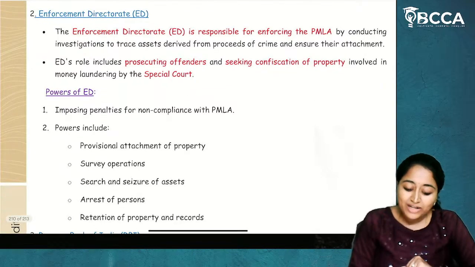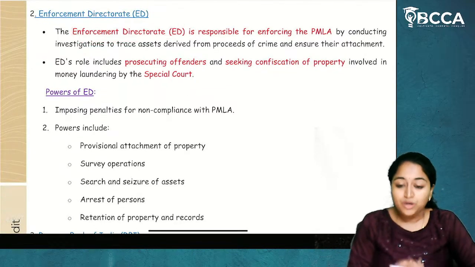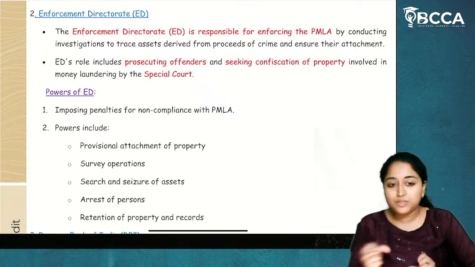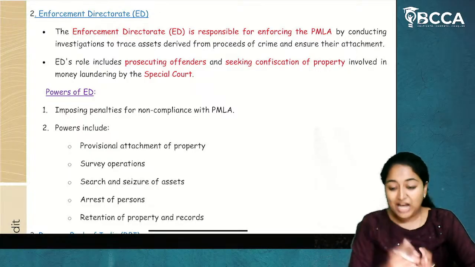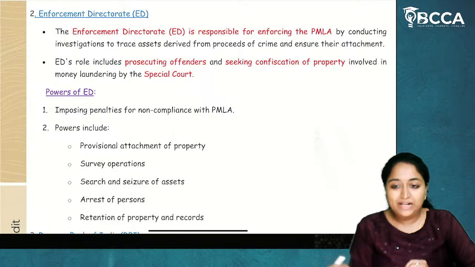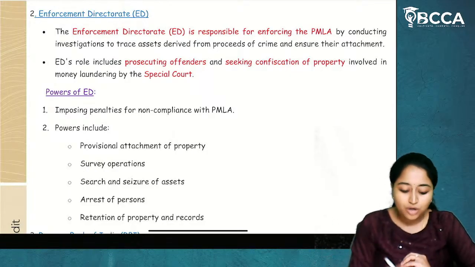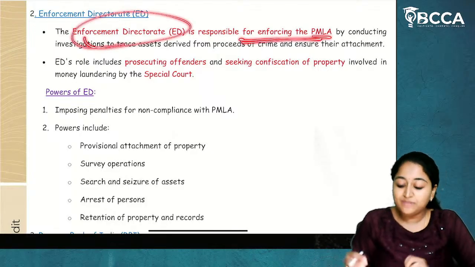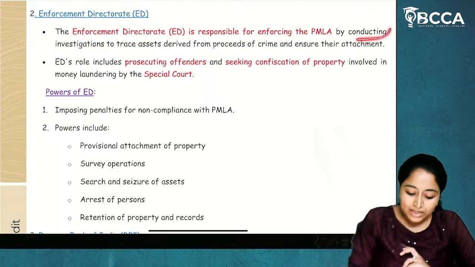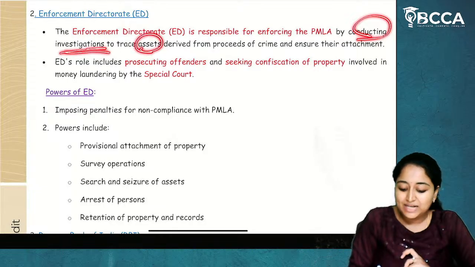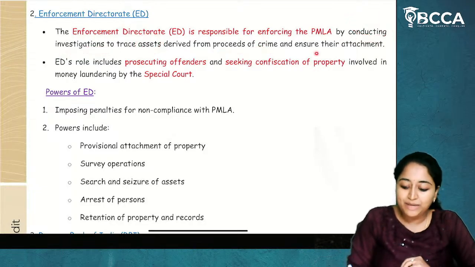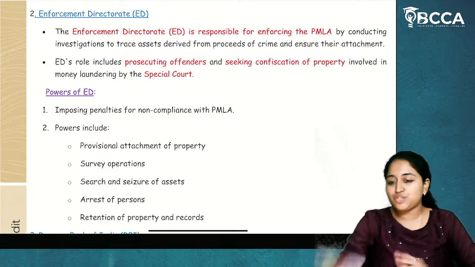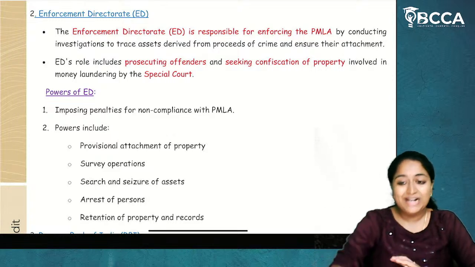Now, what will the Enforcement Directorate do? Whatever we have seen as punishments which will be given, arrests will be done, attachments will be done, searches will be done, all these are nothing but the powers of the Enforcement Directorate. Enforcement Directorate is responsible for enforcing PMLA by conducting investigations to trace assets derived from proceeds of crime and ensure their attachment, so that this particular property is attached under money laundering. This is treated as money laundering.